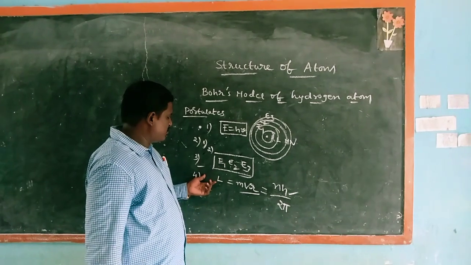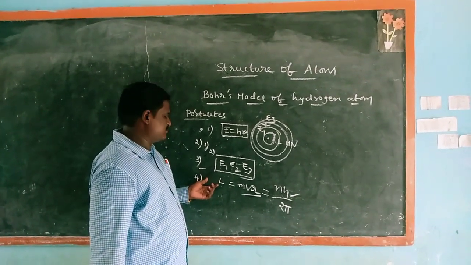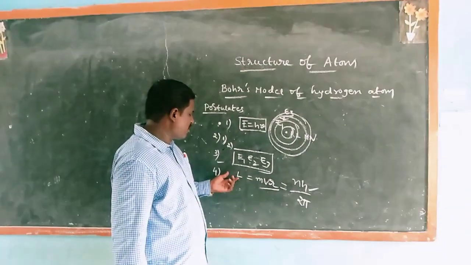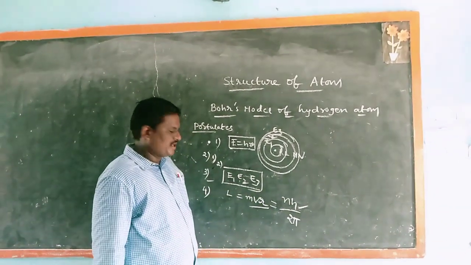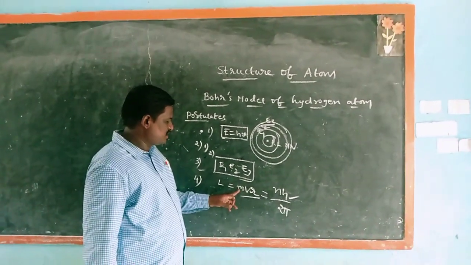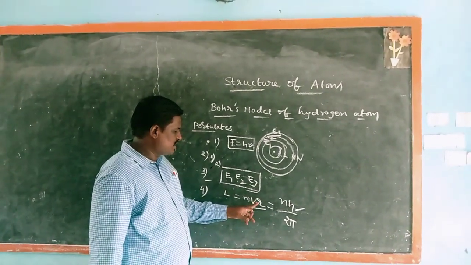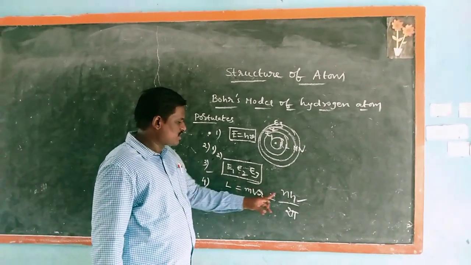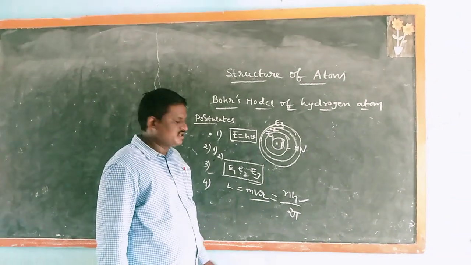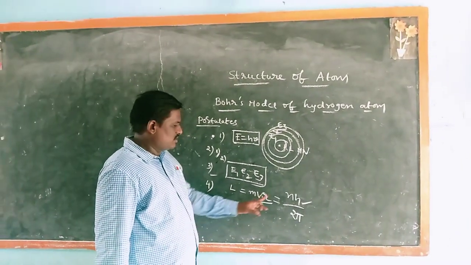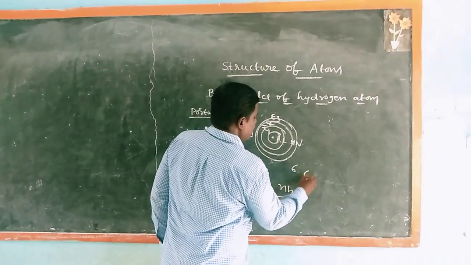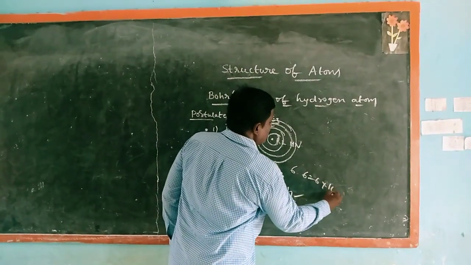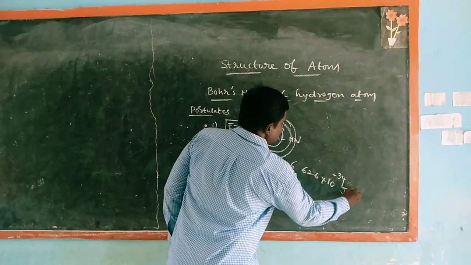The angular momentum of the electron is an integral multiple of h by 2 pi: L equals mvr equals nh by 2 pi. m is the mass of the electron, v is the velocity of the electron, r is the radius of the electron's orbit, and h is the Planck constant. The value is 6.626 into 10 power minus 34 joule second.